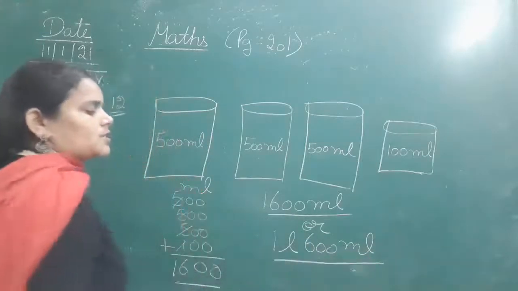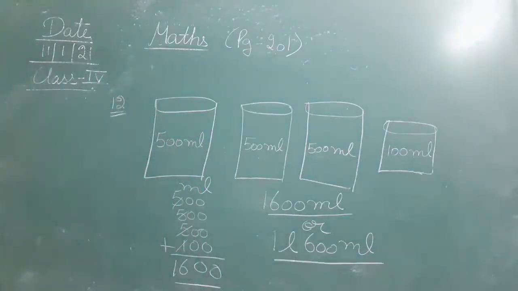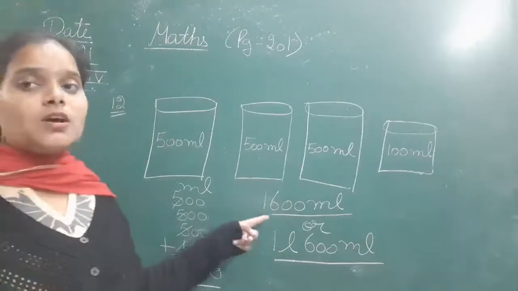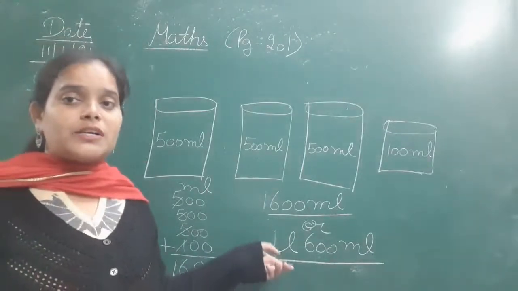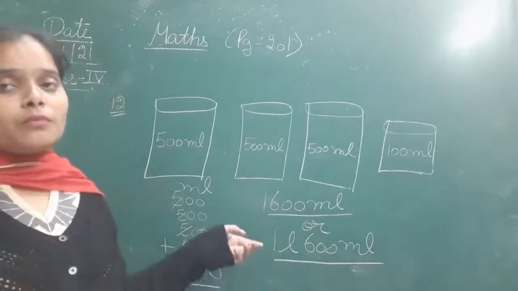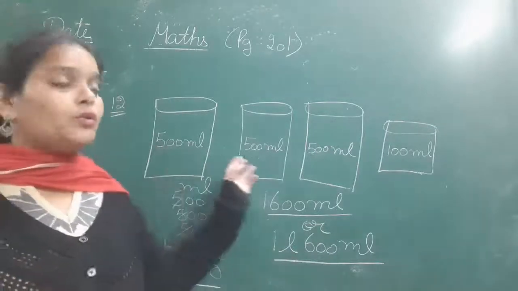So these two answers you can write. You can measure 1600 milliliter or 1 liter 600 milliliter of milk using these 4 containers of different measurements.